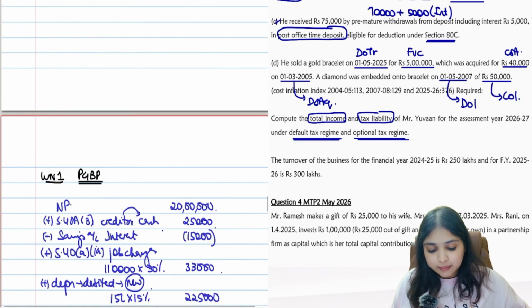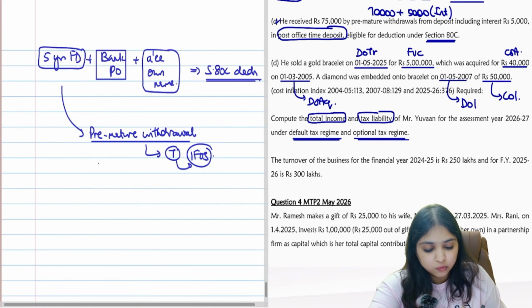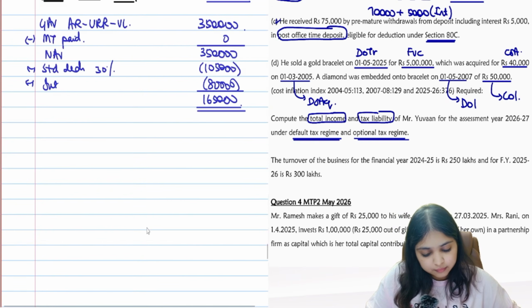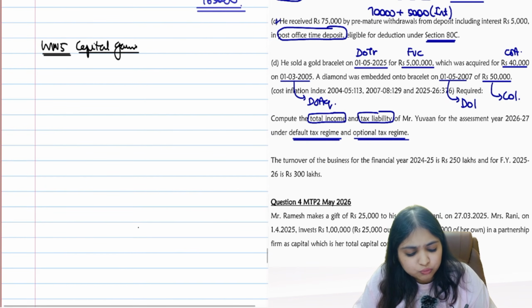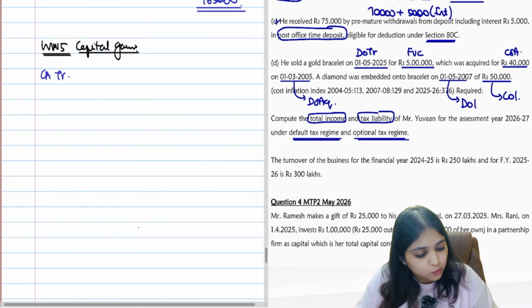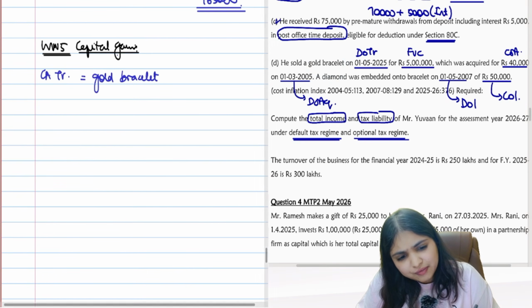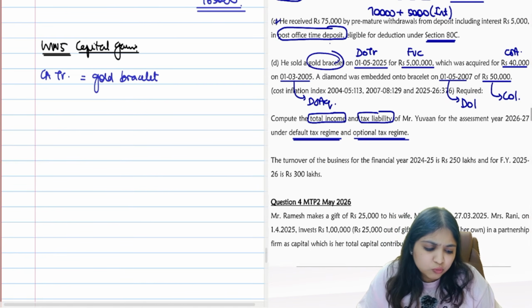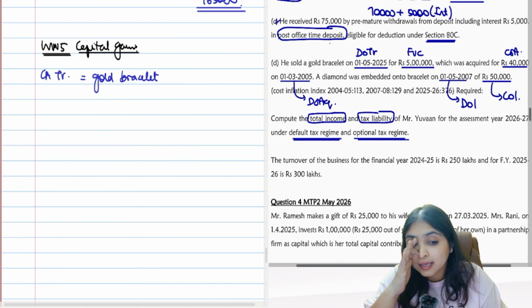Let's begin. Come to your main answer. Capital gains. Working note number 5. After working note number 4, let's open working note number 5. Capital gains. How to start? Usual process, guys. What am I transferring over here? Gold bracelet. But guys, I have a doubt. Don't you think gold bracelet is movable in nature? And I use it for personal purposes.